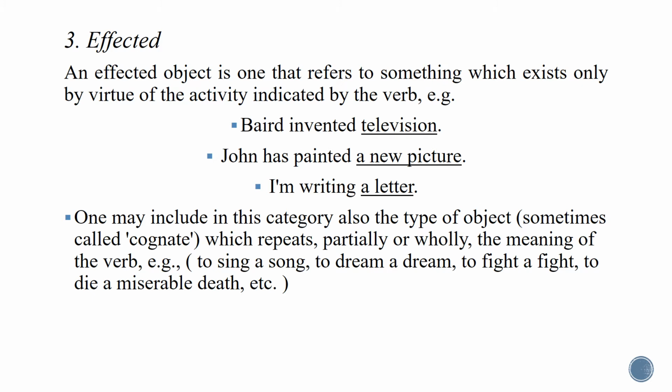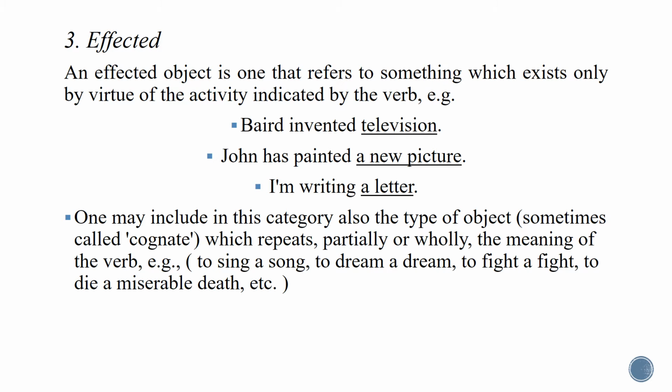For example, she sings a song. Song here is a direct object, which comes in the form of a noun phrase. Semantically, it is called affected, with e and not with a. Why is it affected? Because this song has been created, has been made as a result of the action of singing done by she. Is it clear?